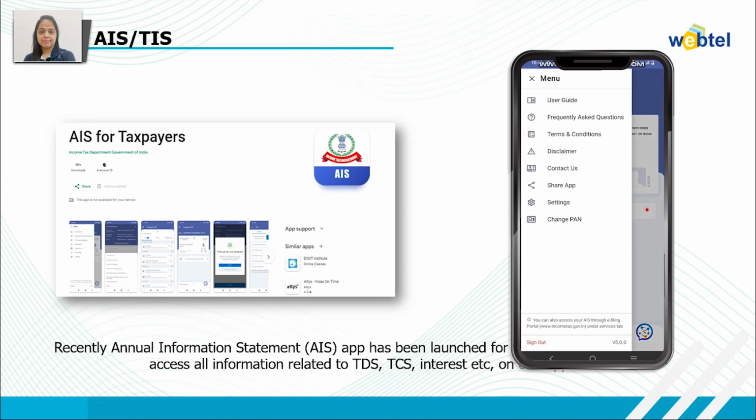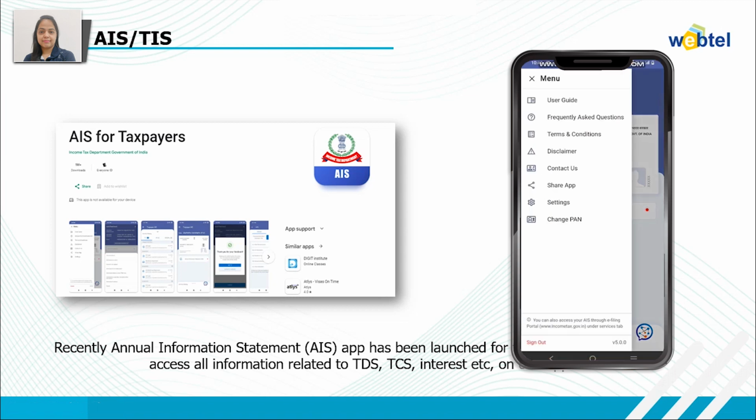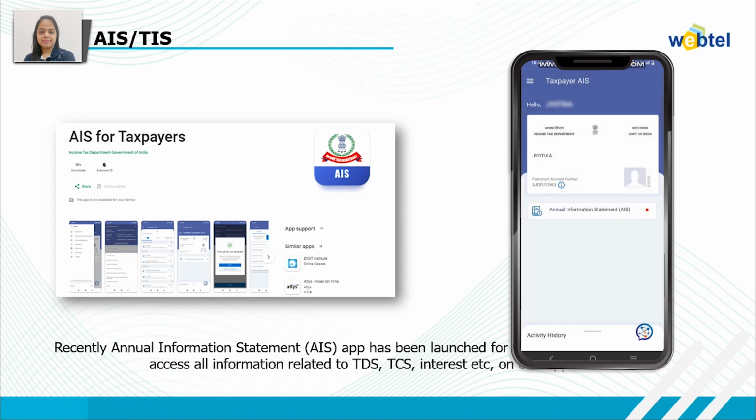Then you need to click on menu, and these are the options that have been provided in this taxpayer AIS app. So this is the app that has been provided by the income tax department for the convenience of the taxpayers.